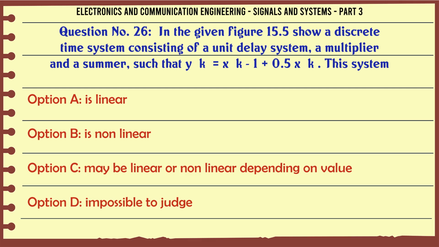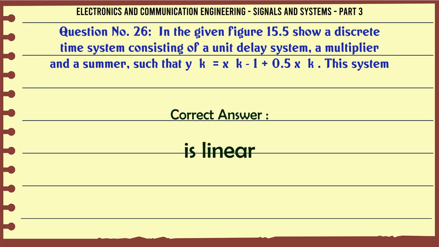In the given figure 15.5, a discrete time system consists of a unit delay system, a multiplier, and a summer such that y[k] = x[k] + 0.5 x[k-1]. This system is: A, linear; B, non-linear; C, may be linear or non-linear depending on value; D, impossible to judge. The correct answer is linear.